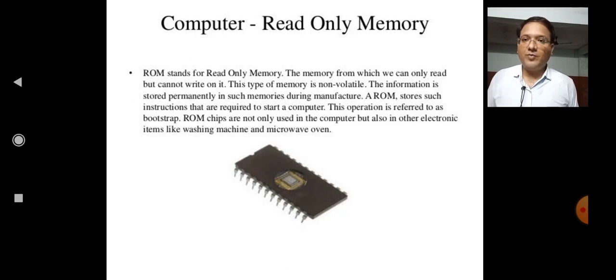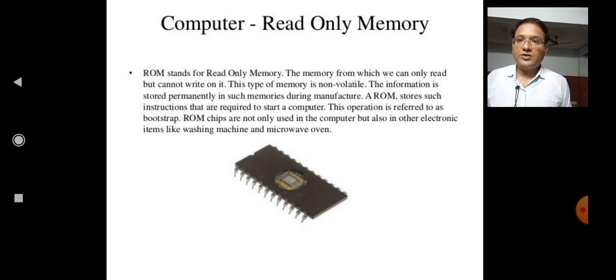This type of memory is non-volatile. RAM is a volatile memory, but ROM is a non-volatile memory. The information is stored permanently. RAM is used for temporary storage, but ROM is used for permanent storage. The information is stored permanently in such memories during manufacturing.